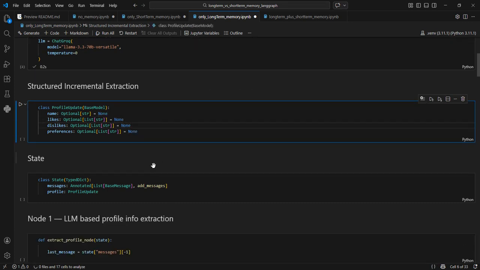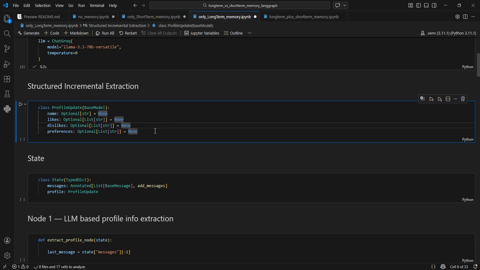Okay, so here what I'm trying to set up is that this agent will try to explicitly capture information from the user inputs. What it will capture: the name of the user, and the likes of the user in the form of a list. So over a period of time, if the user tells multiple likes, then all of them will be captured, and it will not be overwritten by only the last like. Okay, now dislikes will also be saved, and preferences, all these things in the form of a list, and name can only be one, so it will always be a string.